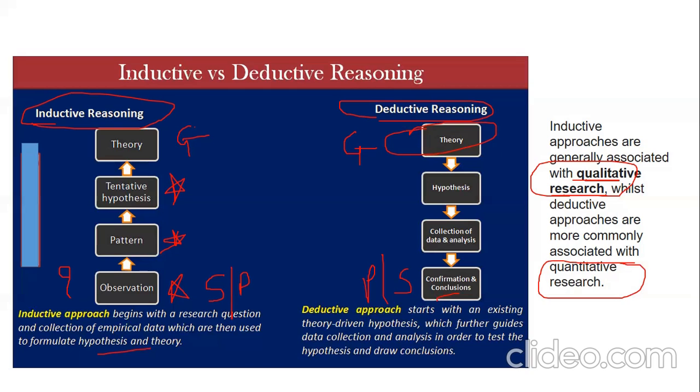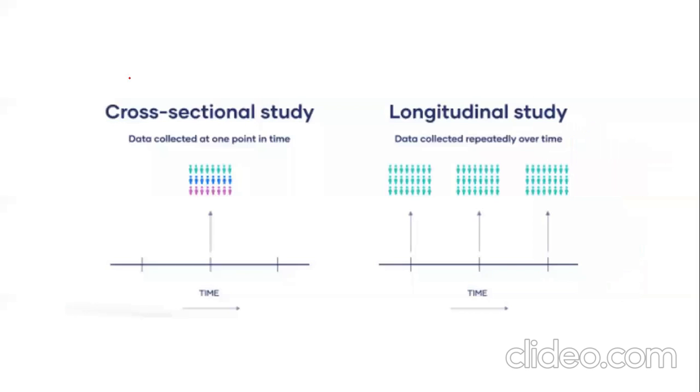Is it clear? So here we have understood the inductive and deductive approach very well. Now, there was again a concern with a small topic, that is cross-sectional and longitudinal. This is a section of research wherein students are still confused about what comes under cross-sectional and what comes under longitudinal.